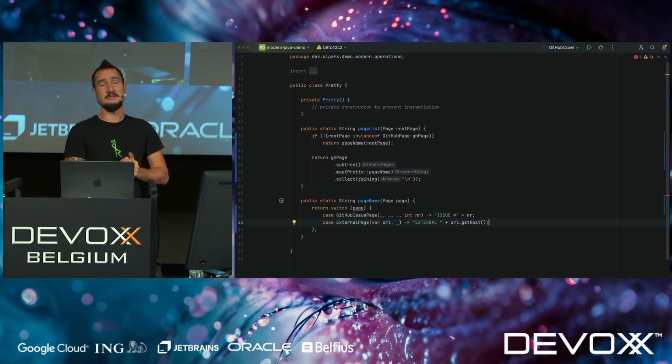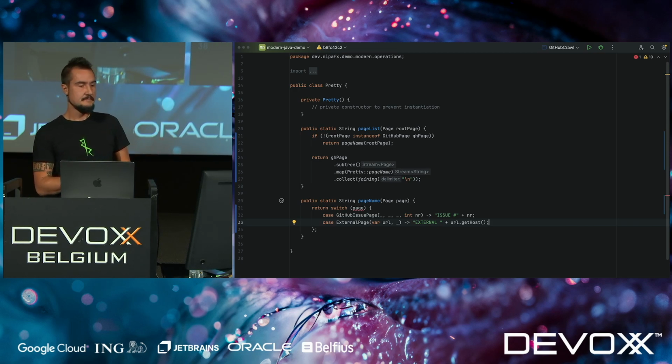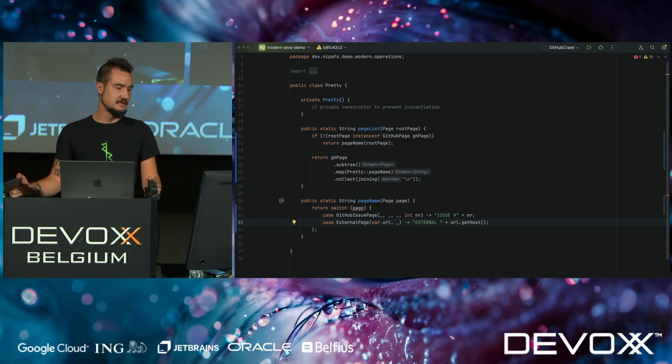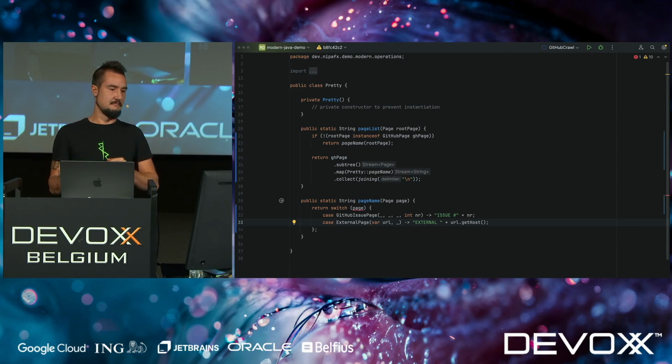But this class is super old. Sorry, it's a URI class actually, but still old. It isn't a record, so it doesn't come with deconstruction, except maybe it will in the future. There is a possibility that we'll be able to add deconstruction patterns to classes. I'm not sure whether this one would qualify, but at least now, from me using it for this exact demo, I feel like it should. So we might be able to then take this further apart.